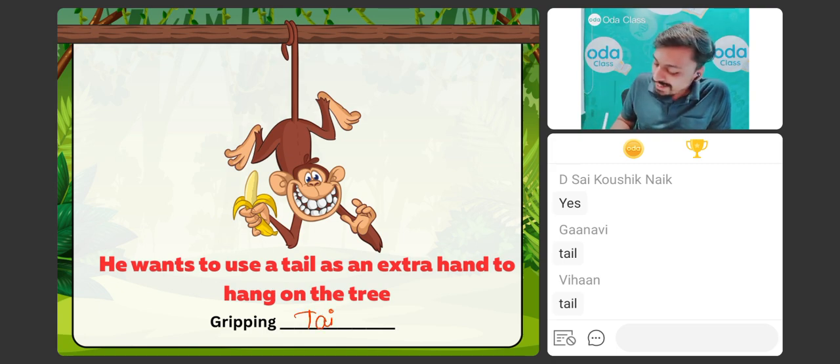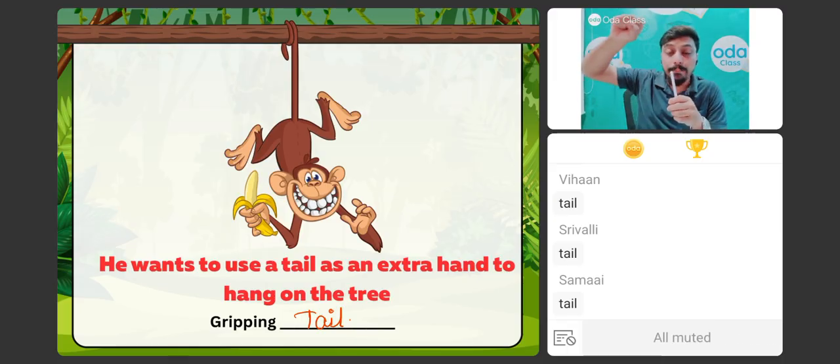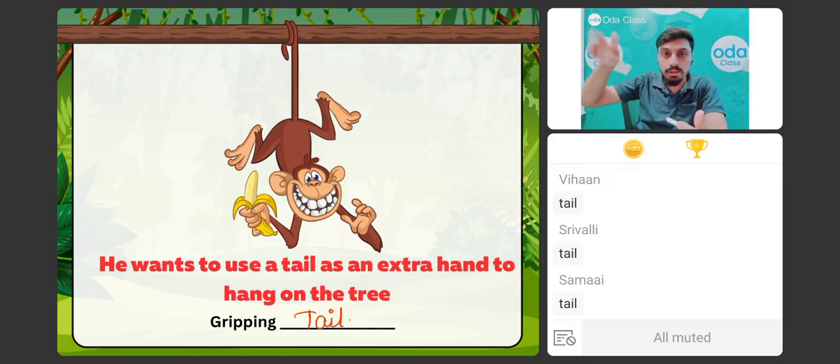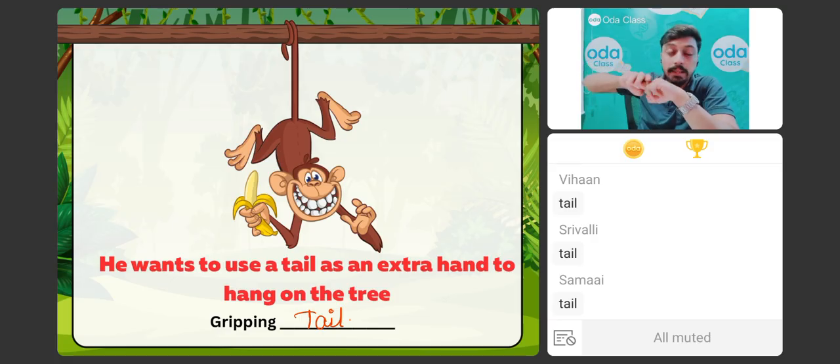Gripping tail. Okay, what should it have? It should have a gripping tail, right? Its tail, उसकी जो tail है, his tail, it should grip properly. ठीक है, आप कभी भी ऑब्जर्व करना. If you go to any of the mountain areas or any jungles, you can see monkeys easily. तो वहां पे जो monkeys, whenever they are climbing up, climbing down, or hanging on the trees, if they're hanging with the help of their tail, observe that tail. वो tail को इतने अच्छे से grip करते हैं, they are gripping that tail so nicely so that they can hang and they can literally swing. ठीक है, is it clear?